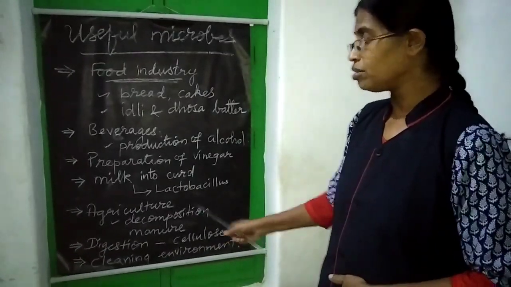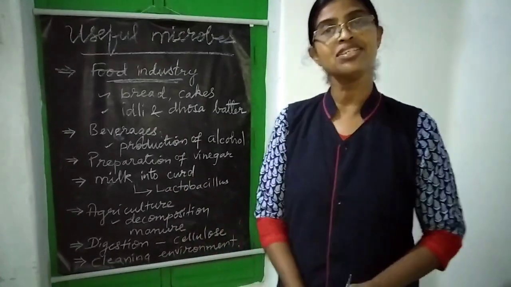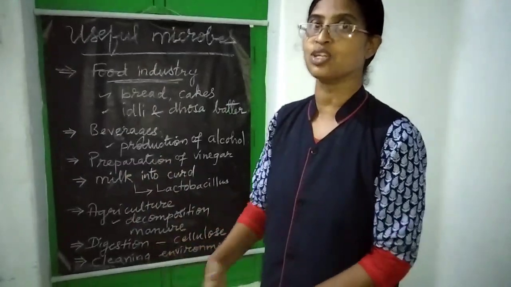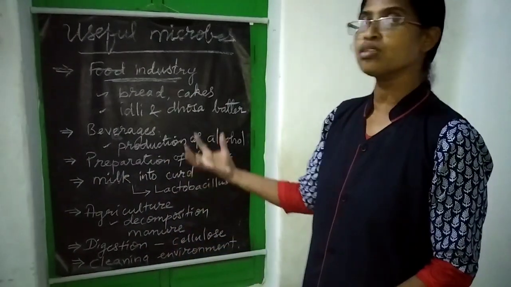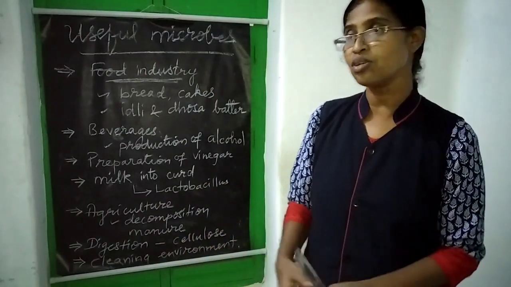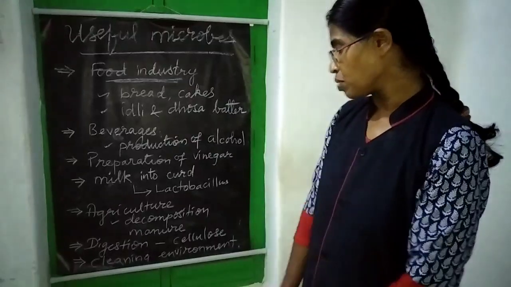Understand? So how is this connected to agriculture? Because these decomposed materials act as manures, humus, which are used for crop production. So we can say they are directly involved in the agricultural field, right?